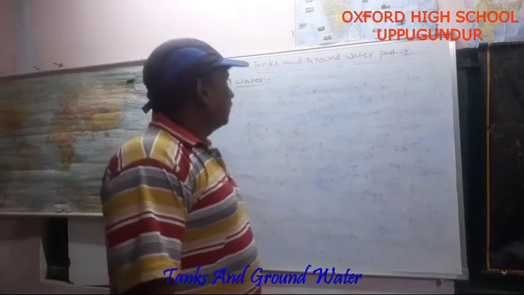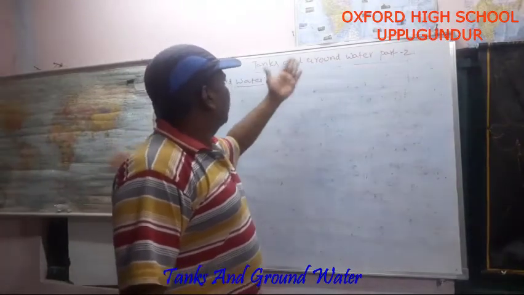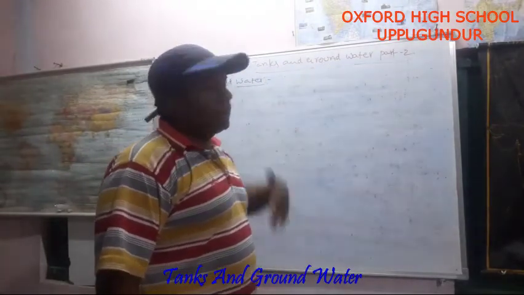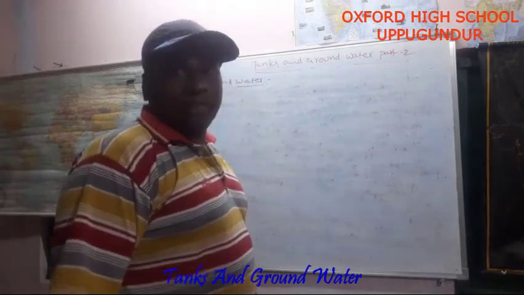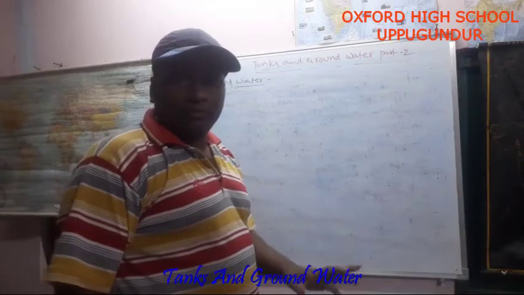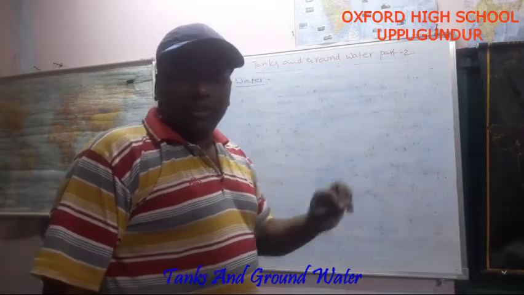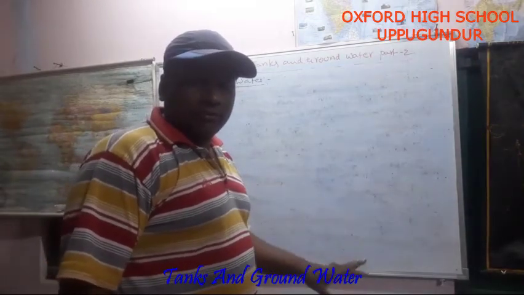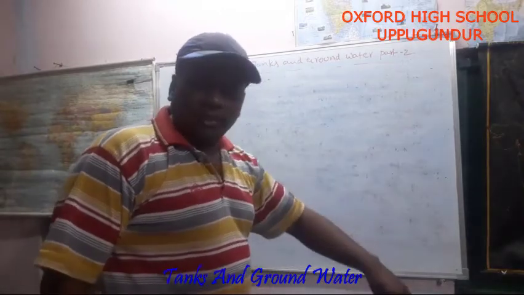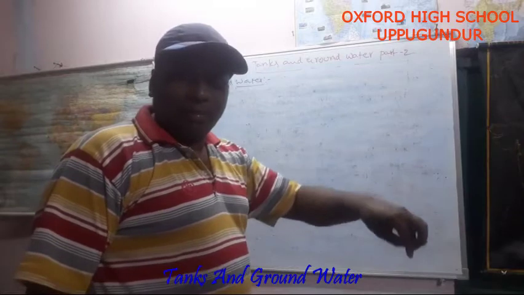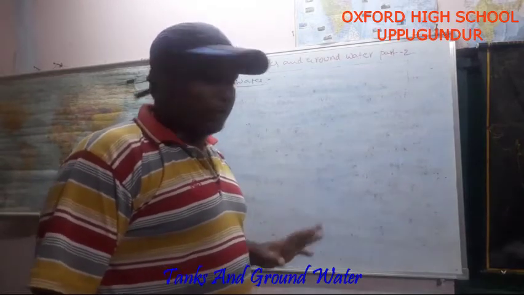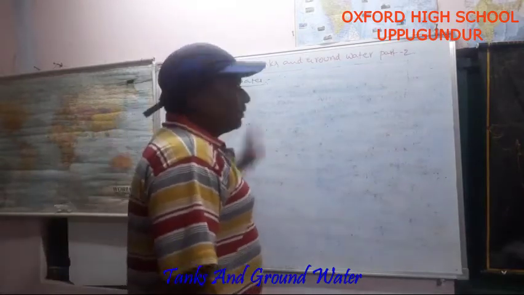Good morning, children. Now I am going to explain tanks and groundwater part 2. 7th class, groundwater. Rainwater not only flows down streams and rivers, it also goes down into the soil and accumulates between rocks and pebbles. Now what is groundwater?